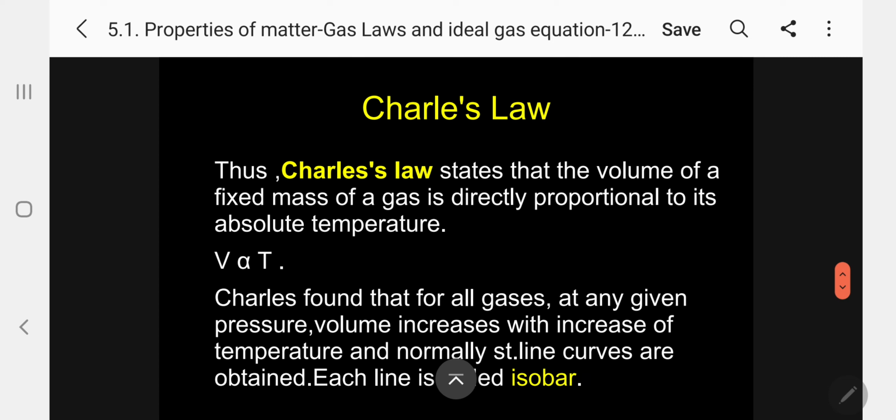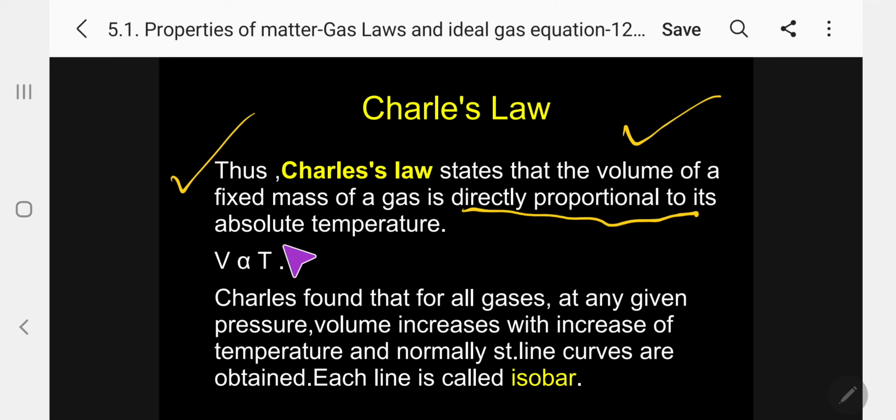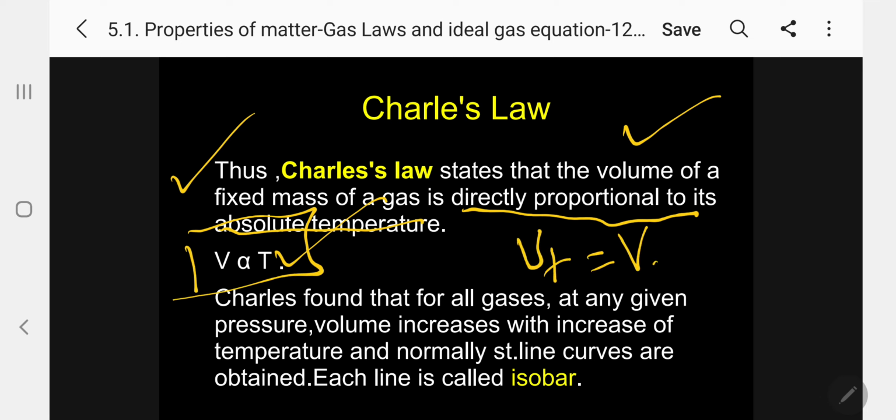So the second statement, finally we arrived. Now I am giving it as a statement. Thus, Charles' law states that the volume of a fixed mass of a gas is directly proportional to its absolute temperature. This is the second type. The first statement I have given already, Vt equal to V0 plus 1 by 273 V0, which I have already explained.